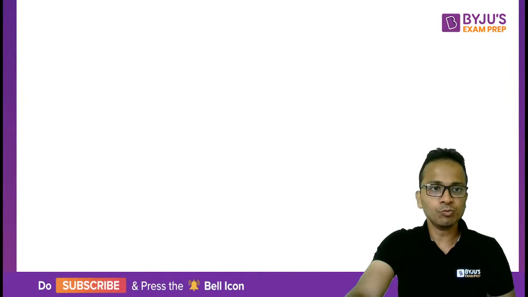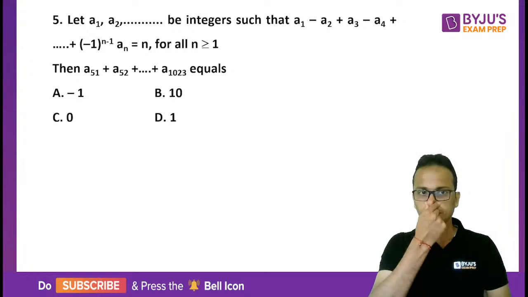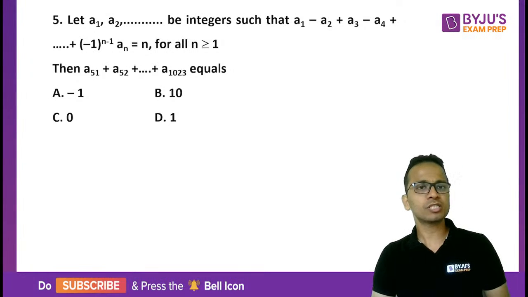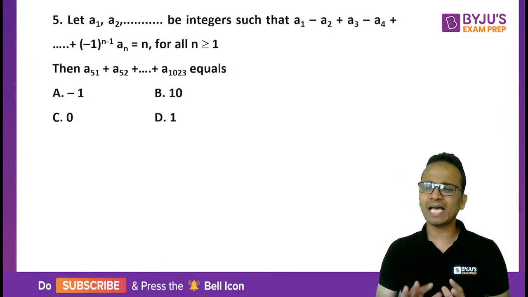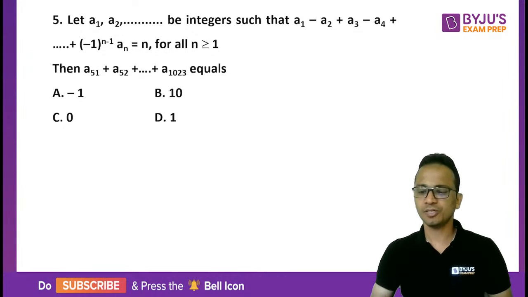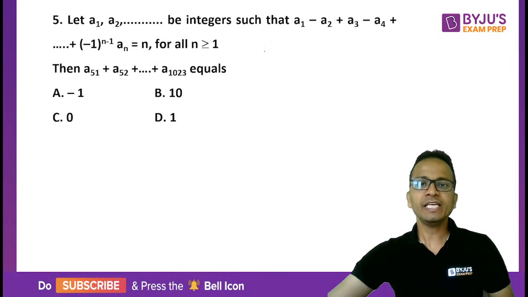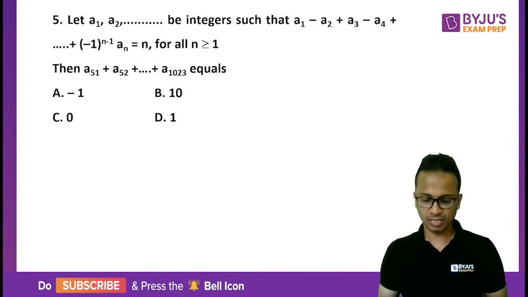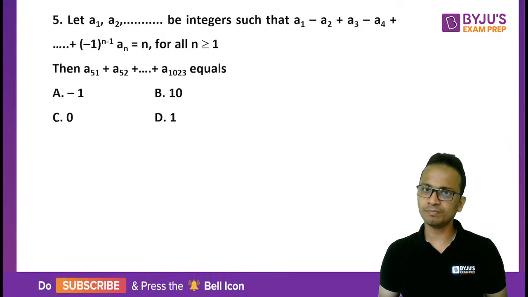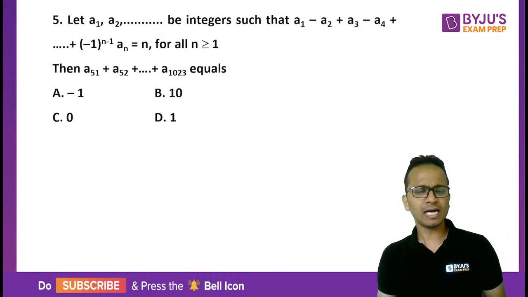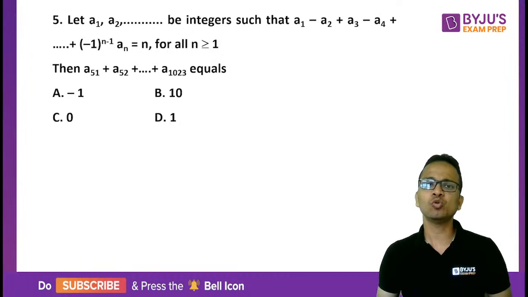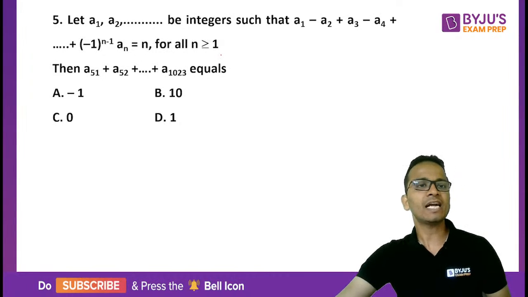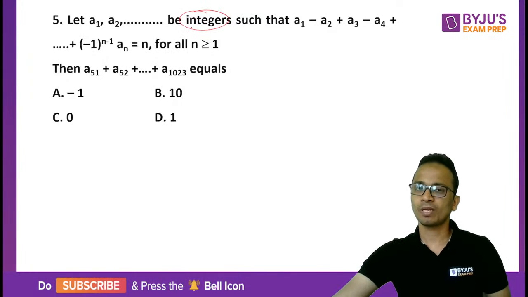Okay, let's move on to question number 5. Question number 5 looks difficult, but it is actually an easy question. Now you are given the expression a1 minus a2 plus a3 minus a4 and so on up till the nth term of this expression. The sum of this expression is equal to n, where it is given that a1, a2, a3 and so on are all integers.